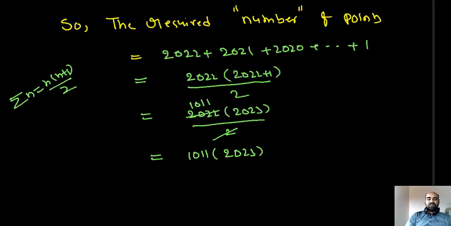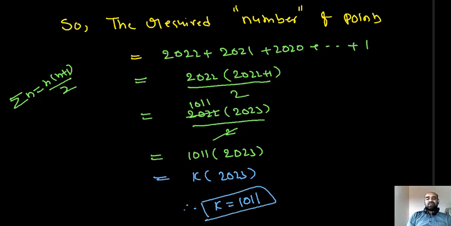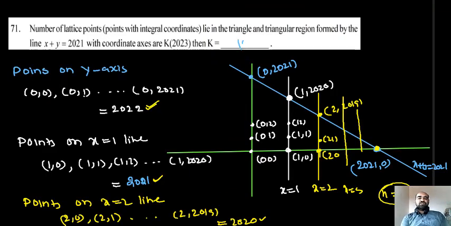According to the problem, it is k into 2023 points. But what is given? This is the same as k into 2023, which means that the k value is equal to 1011. So this is the answer for the problem: 1011.